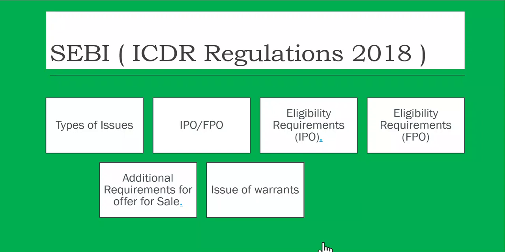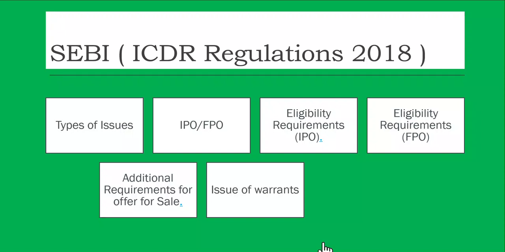When the company issues shares, it can issue warrants. Generally they are attached to certain documents, and they give rights to the existing shareholders to convert those warrants into shares at a later date. The price is fixed at the time of issue of warrants, and a certain amount of money, maybe 10%, 20%, will be taken by the company at that time, but then they will get converted into shares after, say, 1 year or 1.5 years or 18 months, at the price decided at the time of issue.